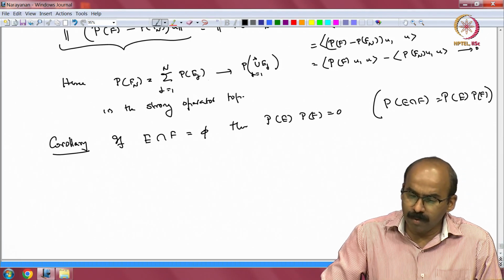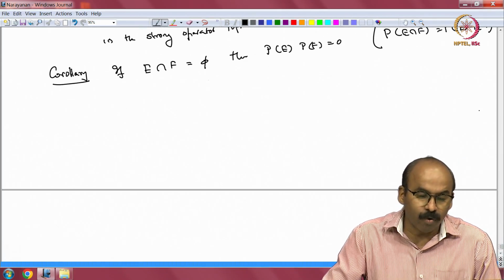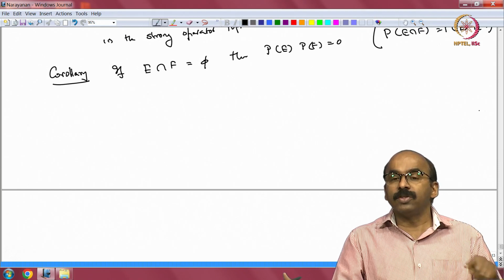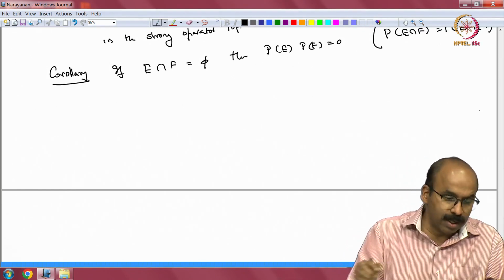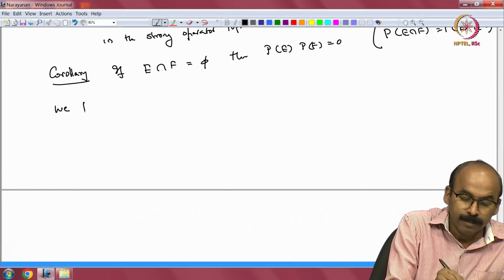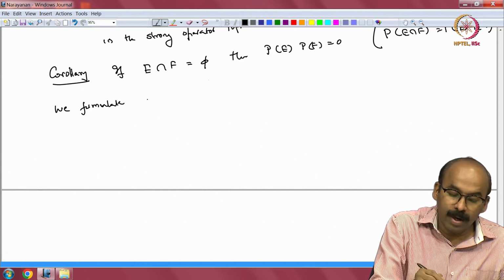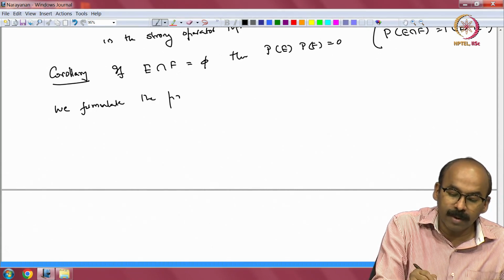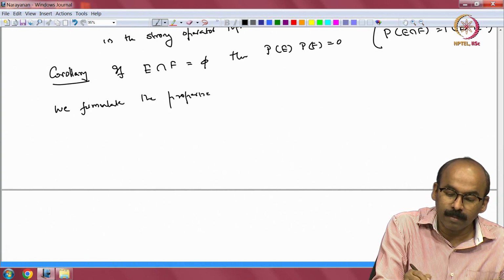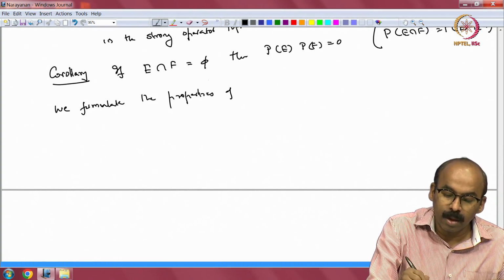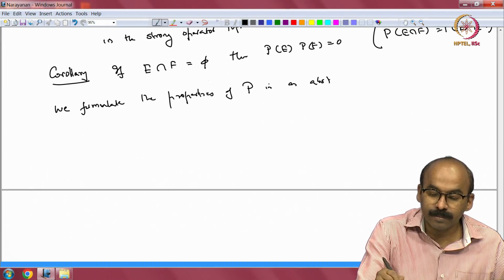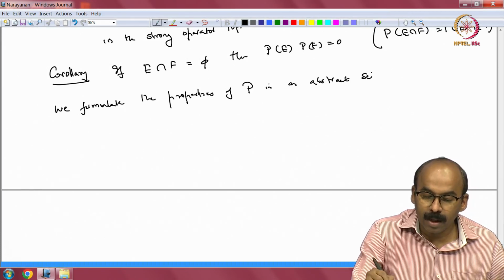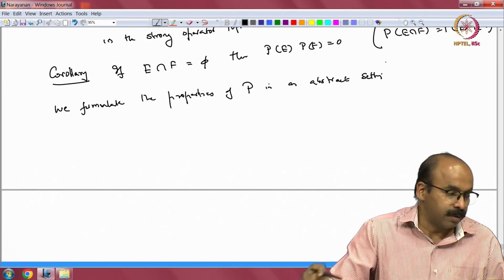Okay. So, what we do now is to formulate the properties of P we have just seen, which is the projection, in an abstract setting. Okay. So, we formulate the properties of P in an abstract setting.